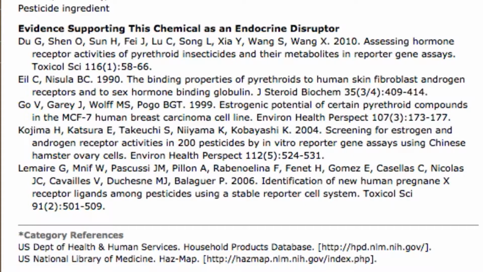Next, and most important, are references for the scientific studies that support the chemical as an endocrine disruptor. There may be 1 or more. Here I have to stress that the number of references does not reflect the amount of research that has been done on each chemical. Chemicals might have evidence from many scientific studies not shown in the list. Sometimes we only included 1 reference, and for practical reasons, we rarely included more than 5. So the number of references should not be used as a method of ranking or prioritizing the chemicals as endocrine disruptors.